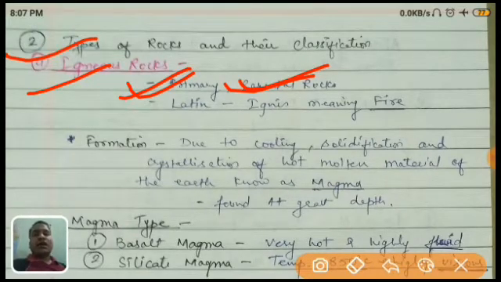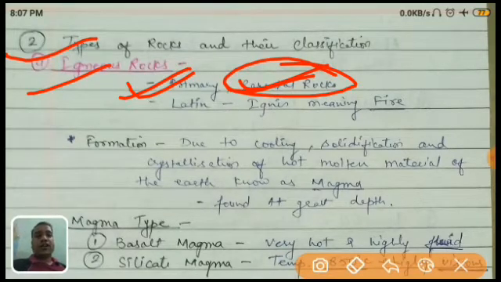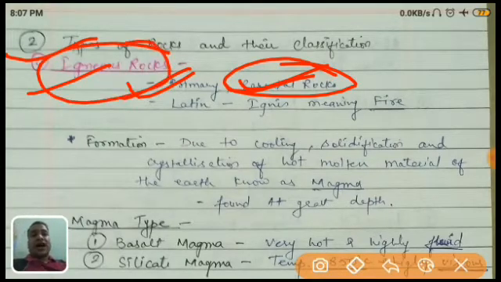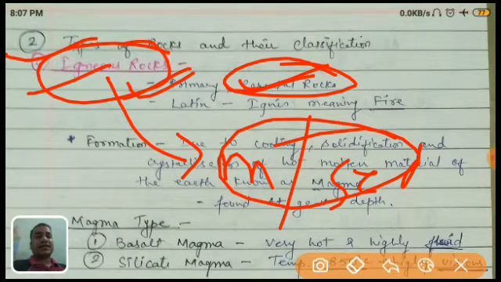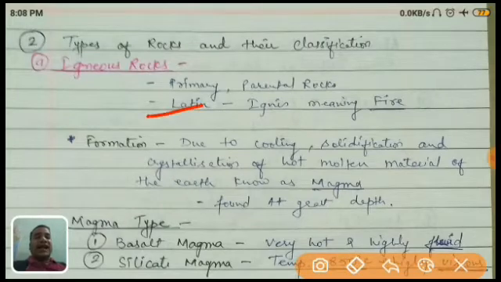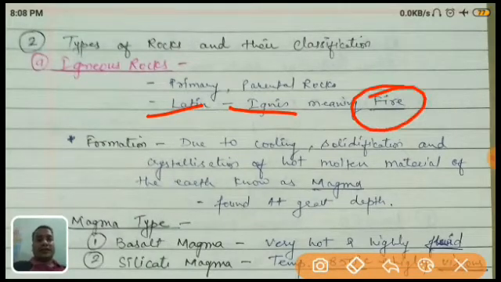Why is it called parental rock? Because it is the parent of all three rocks. It is the parent of all three rocks, because, as we will study in the next videos, due to igneous rock, the other two, metamorphic and sedimentary rocks, are formed. How? We'll see in the next videos. In Latin, the word ignis means fire. It means the magma. Magma is also a very high temperature, molten material. That's why it comes from the Latin word ignis.